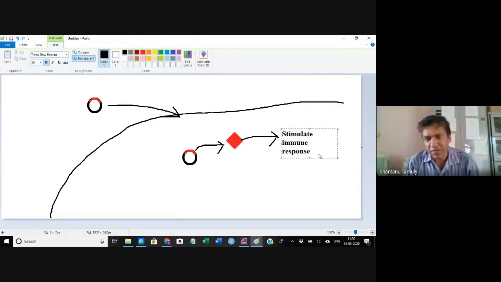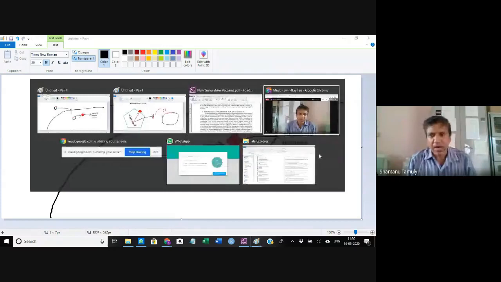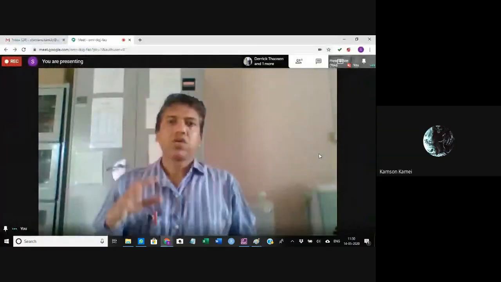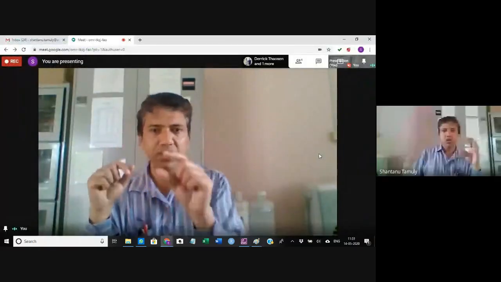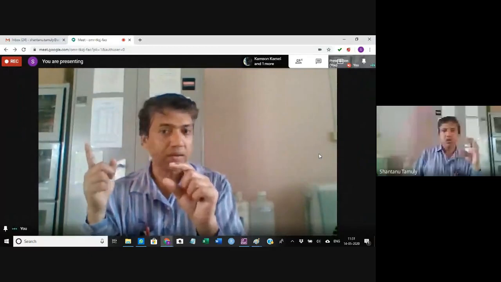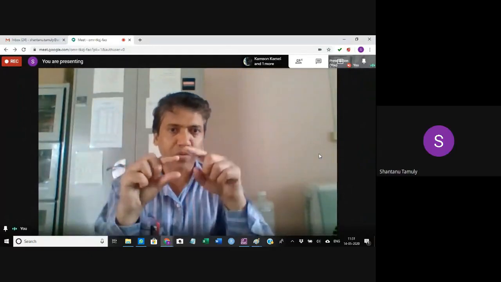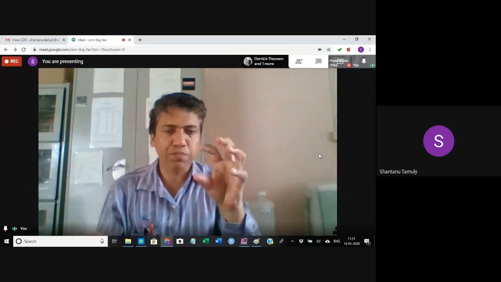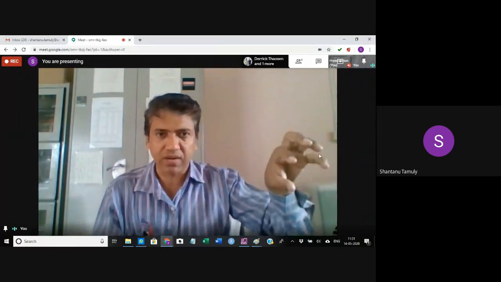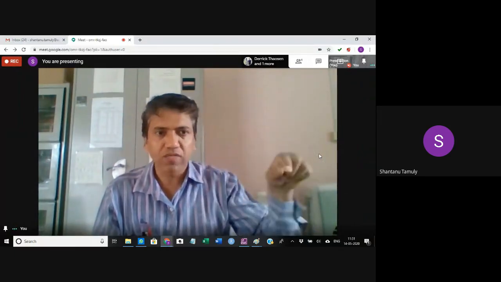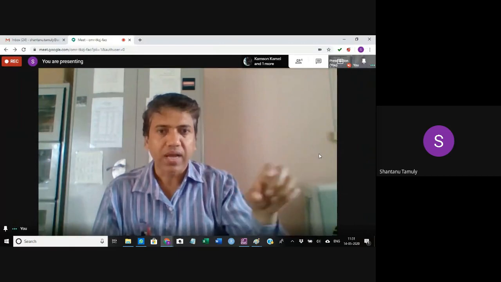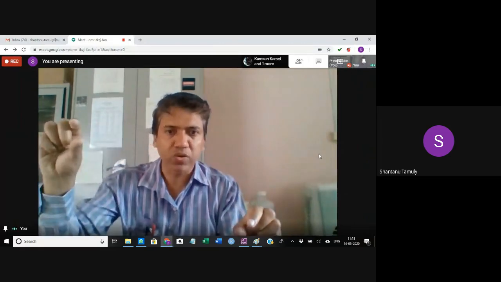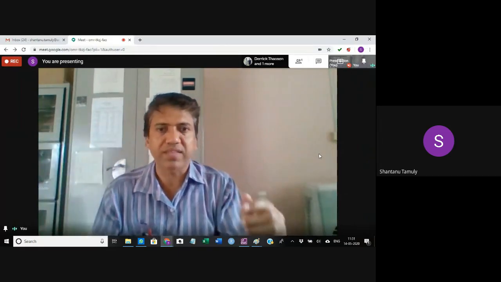Now you see what is the difference with the earlier one. In the earlier case, what happened? We took the gene that makes the epitope. That gene we put in a plasmid, and this plasmid we put inside the bacterial cell. This bacterial cell will produce the protein, and that protein is similar to this protein. I use this protein as a vaccine.